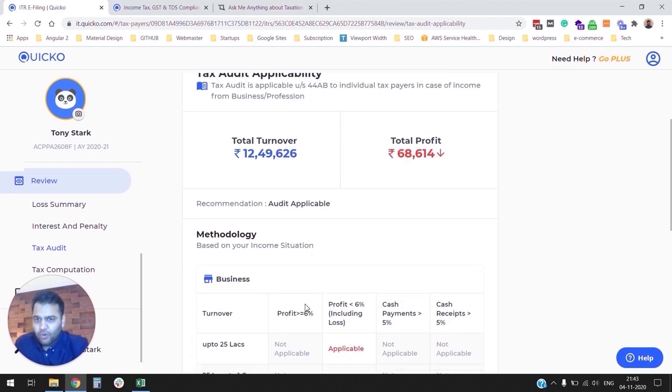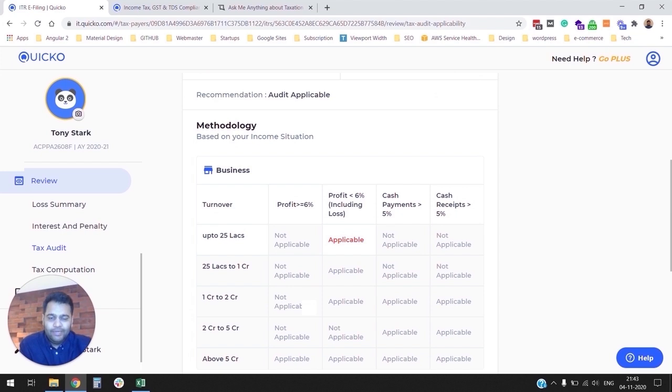Down here, we have also communicated our methodology. We get a lot of questions saying, hey, you guys are recommending audit while the other platform is not. We recommend the tax audit, but the end decision is up to the taxpayer. You can choose to opt in or opt out of tax audit depending on your specific situation. A lot of the time, what we see is traders and investors having a low volume of turnover and nominal losses. Assessing officers are more receptive if they don't file the tax audit report.